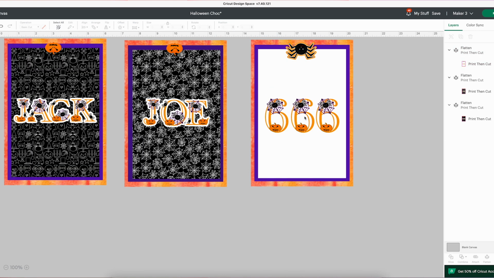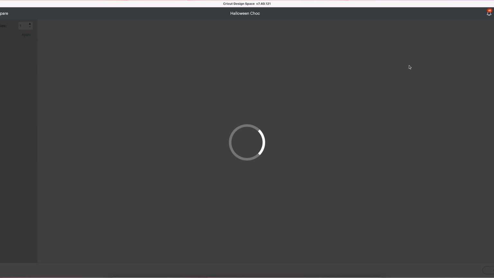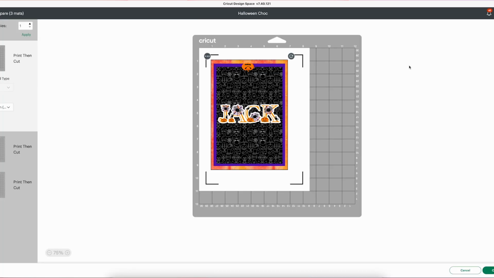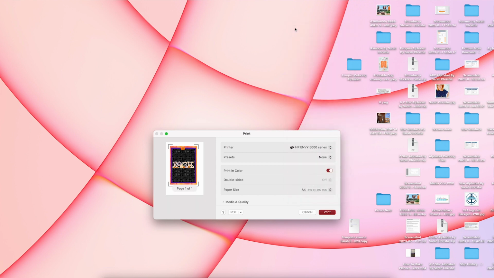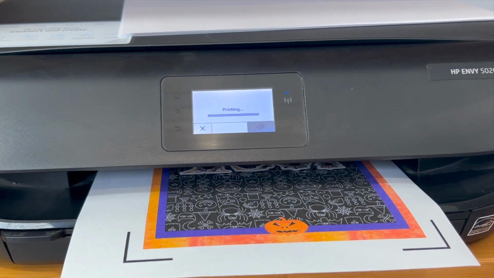So when you've sent your project to print and cut, you need the best print quality for this. So choose system preferences. When you press continue, you get that option. And if you don't see that bar pop up, you have to reduce your design space, as it sits behind. Now you can choose fine quality, also change the size to A4 and press print, and that will print your project.